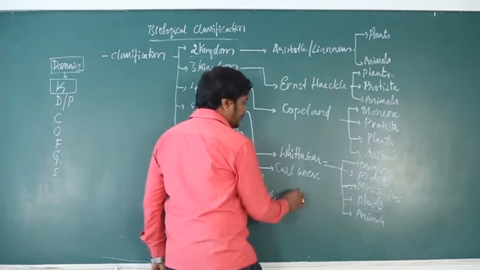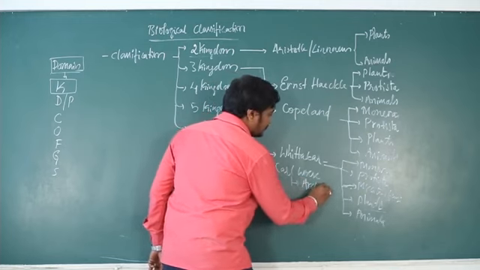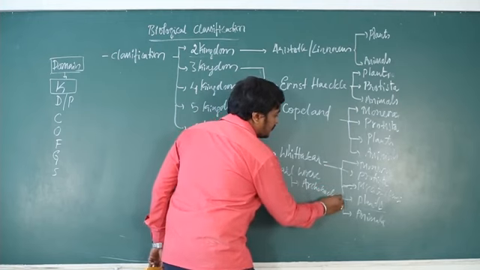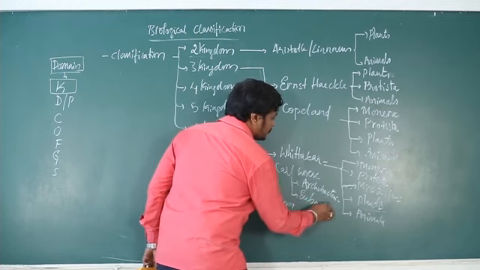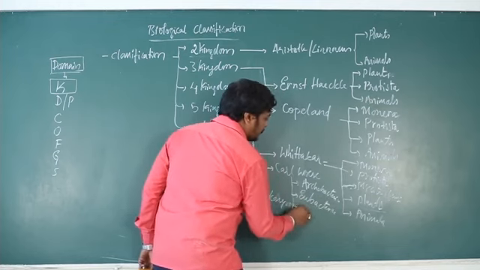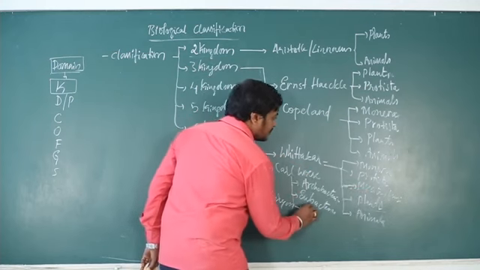So what are those 6 kingdoms? He split Monera into Archaeobacteria and Eubacteria, and remaining all, Protista, mycota remained as it is.